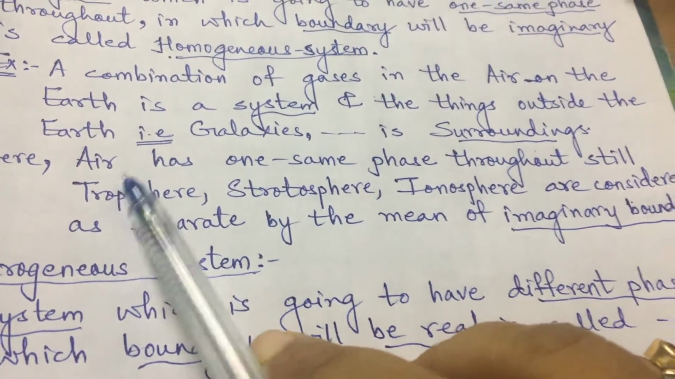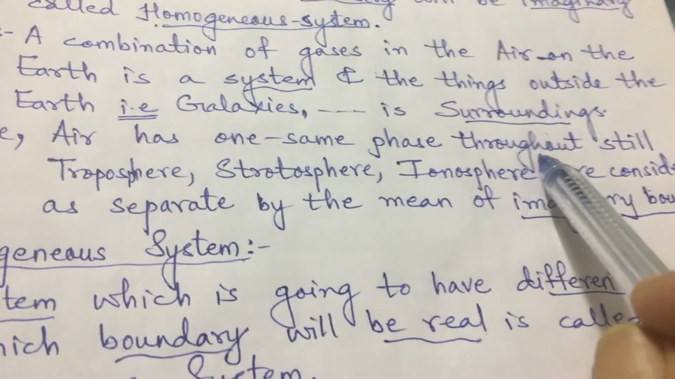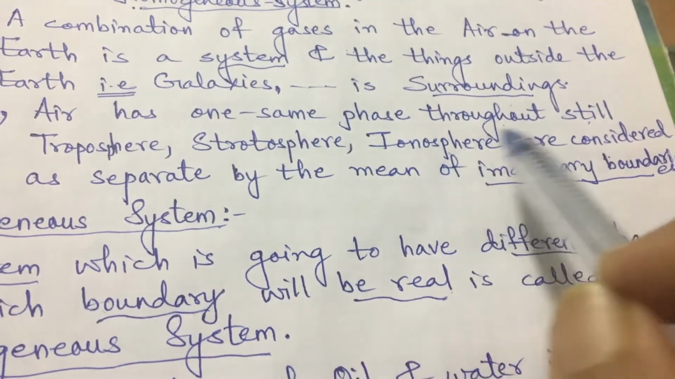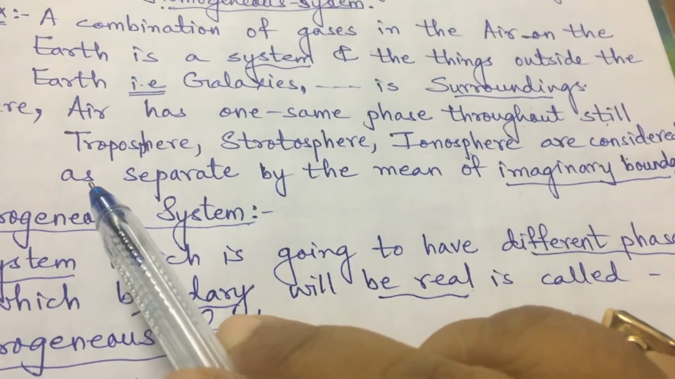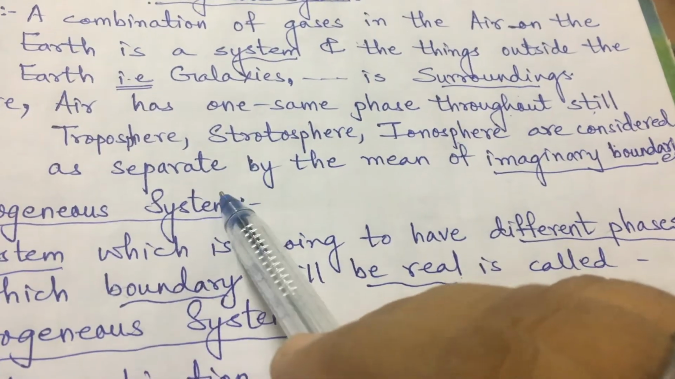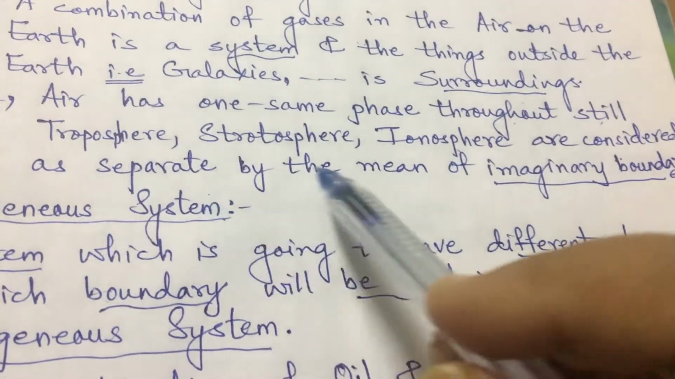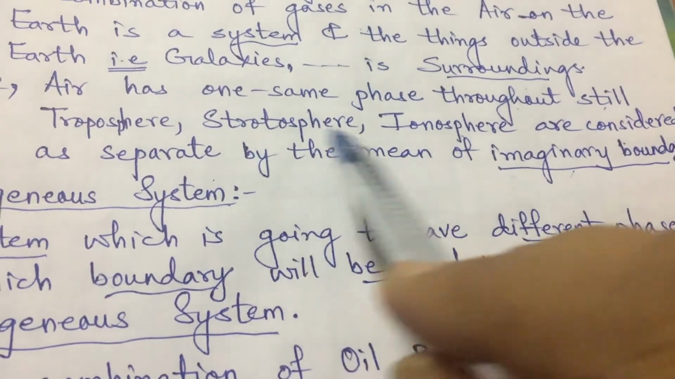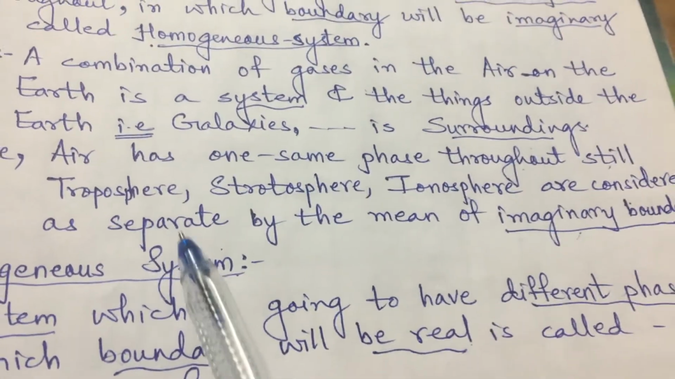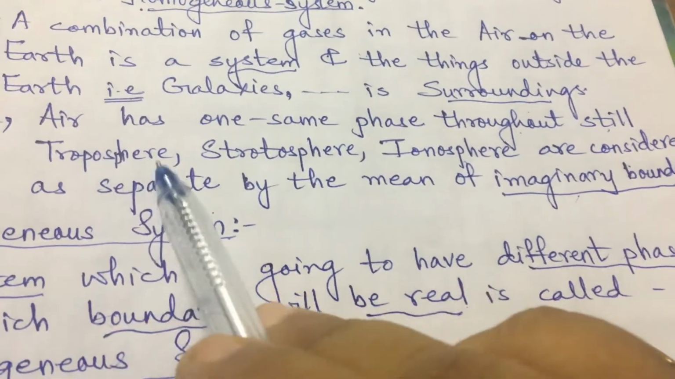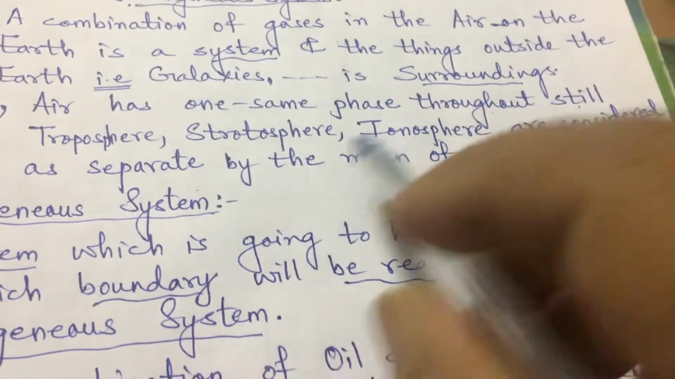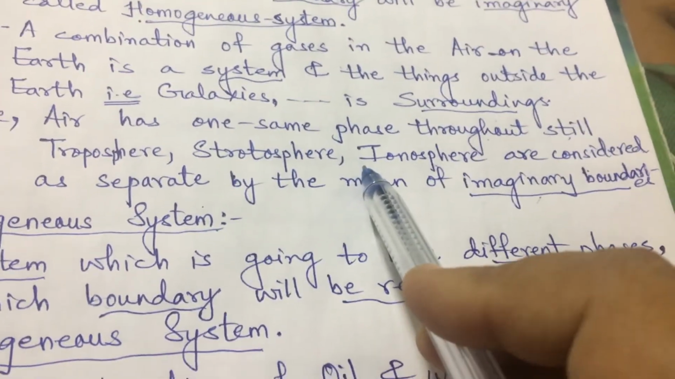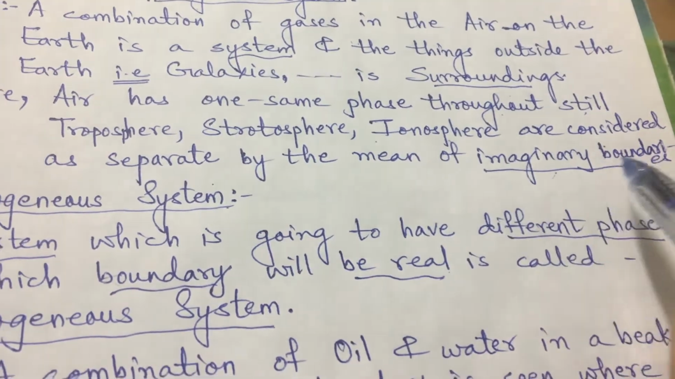Now, air has one same phase throughout. Still, troposphere, stratosphere, and ionosphere are considered, right? And they are considered as separate. How are they considered? They are considered by means of imaginary boundaries. We are not able to see separate boundaries between all the spheres of the atmosphere or of the air. But still they are termed as different spheres and studied under these different spherical terms. So the boundary among them is termed as imaginary boundary.